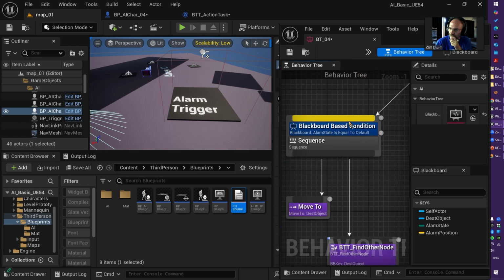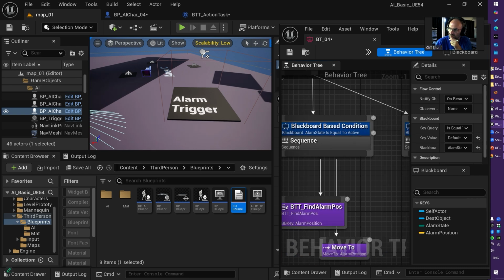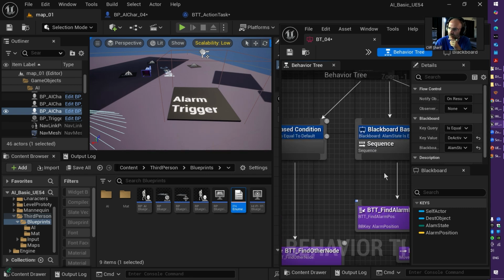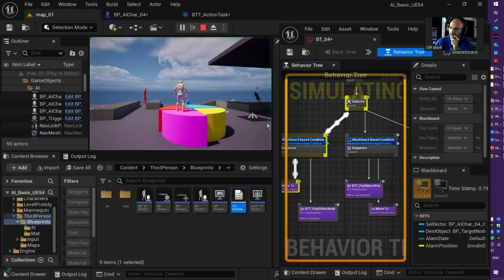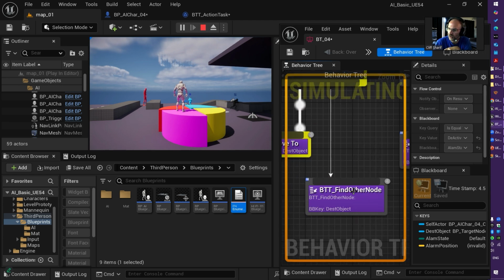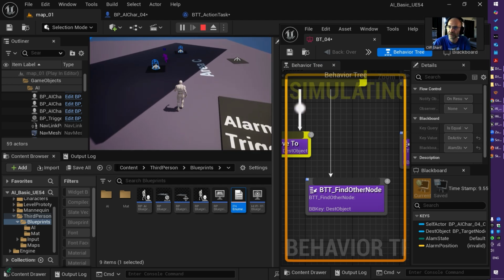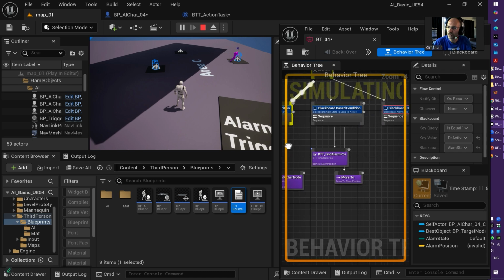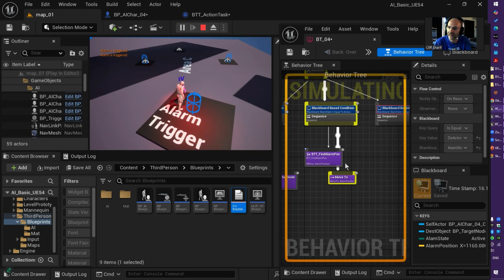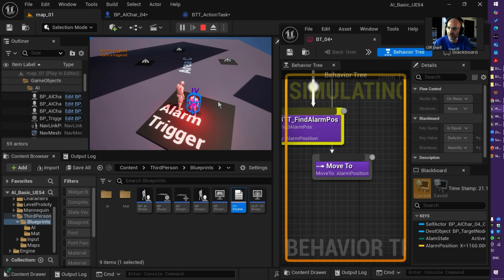Perfect. So the first one, Blackboard condition, is default. Alarm state is default. The second one, alarm state is active, and the last one, alarm state is deactivated. So if I run this, like previous, it goes to a sequence, it moves to this destination object and swaps the destination, like the other AI characters. If I move to the alarm, it will run this sequence, and that sequence has a task, and that task is basically move to alarm position, which is this position here.